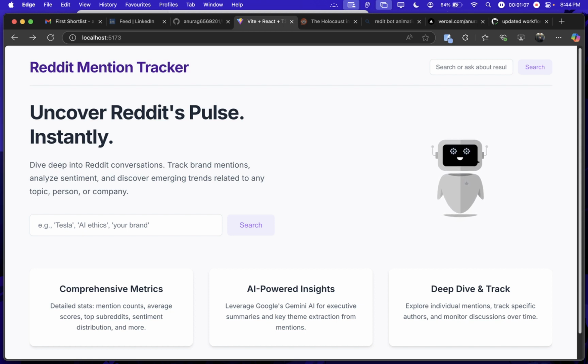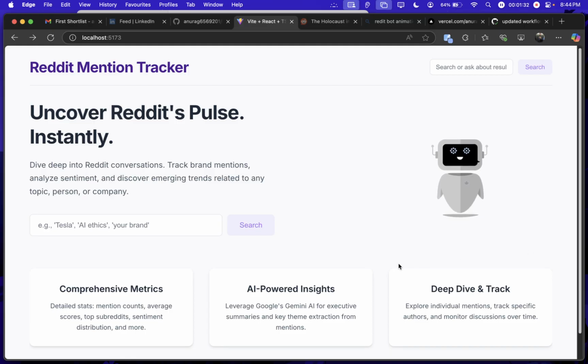It doesn't just find mentions, it analyzes them for sentiment, aggregates key metrics, and even uses Google Gemini AI to provide executive summaries, identify discussion themes, and answer your questions based on the retrieved content. So the goal is to turn raw Reddit data into actionable insight, quickly and efficiently.